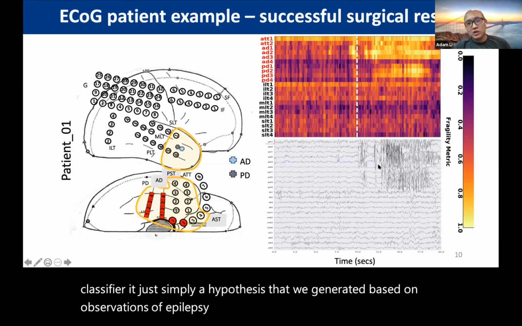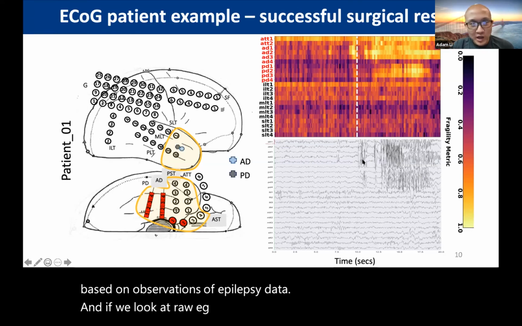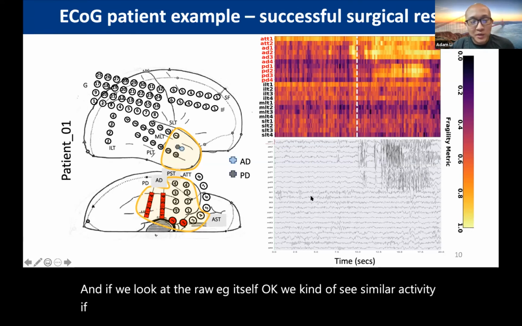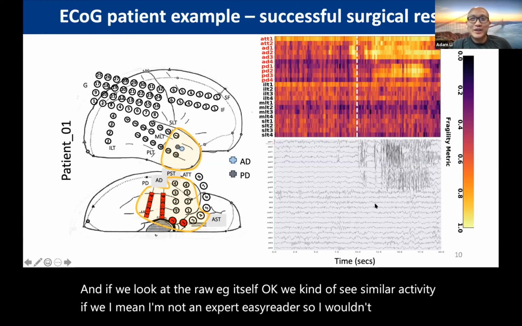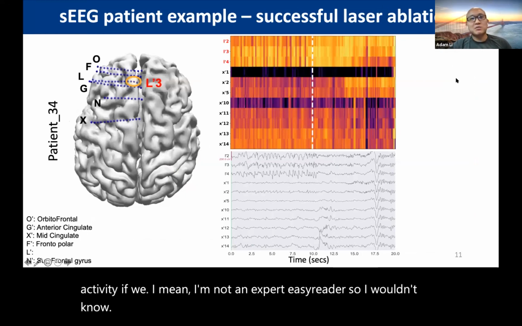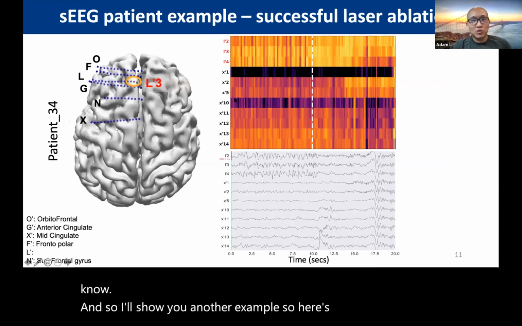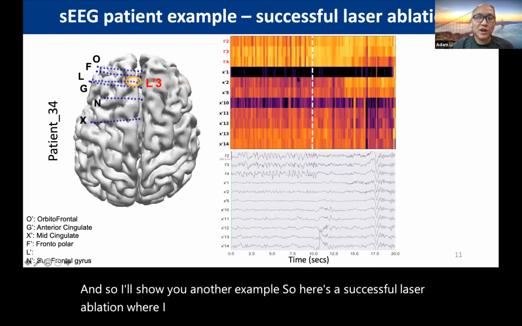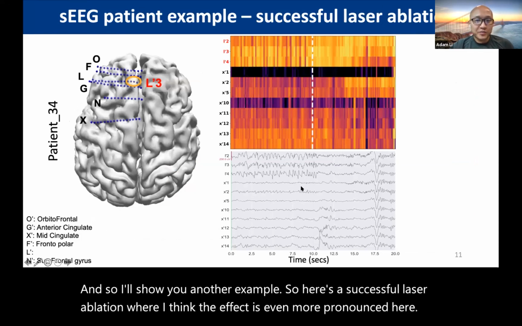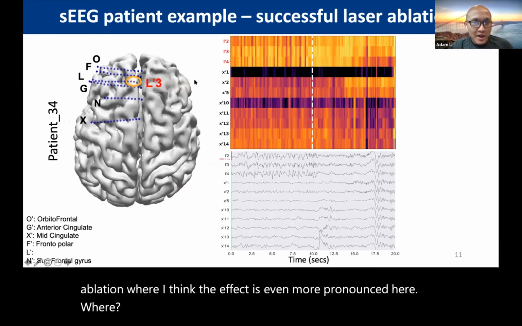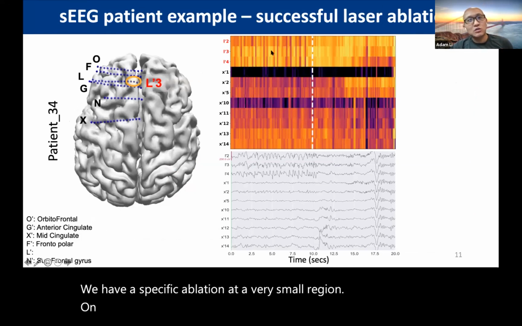And if we look at the raw EEG itself, okay, well, we kind of see similar activity. I'm not an expert EEG reader, so I wouldn't know. And so I'll show you another example. So here's a successful laser ablation where I think the effect is even more pronounced, where we have a specific ablation at a very small region on this depth implantation.